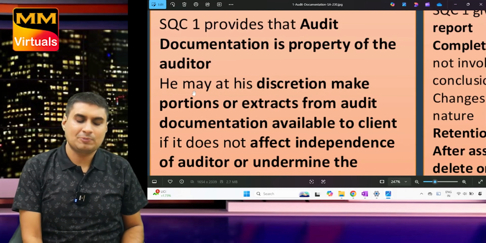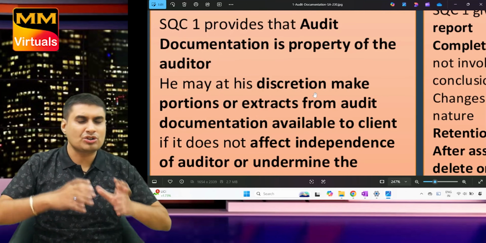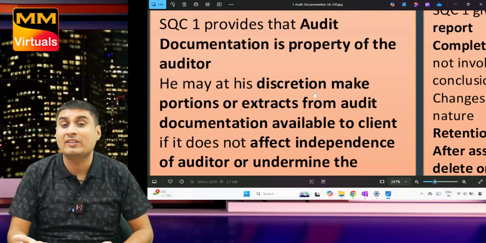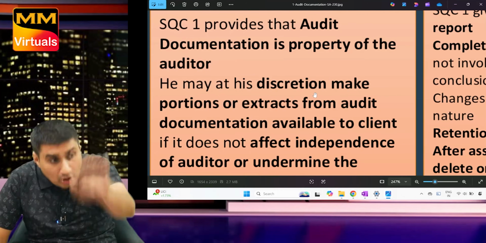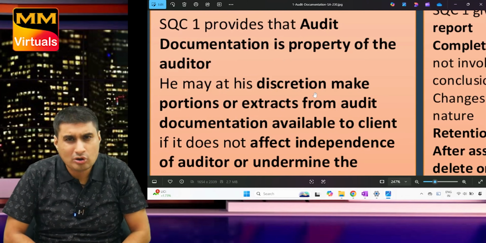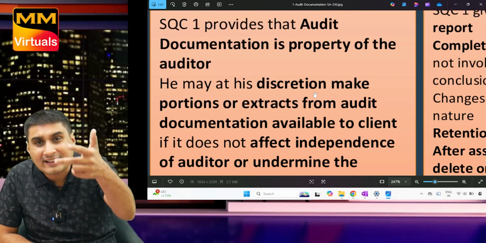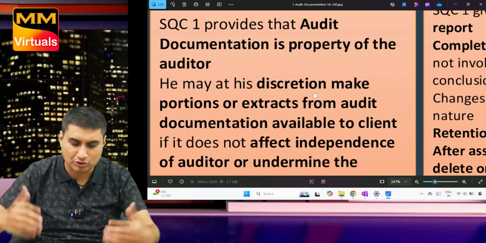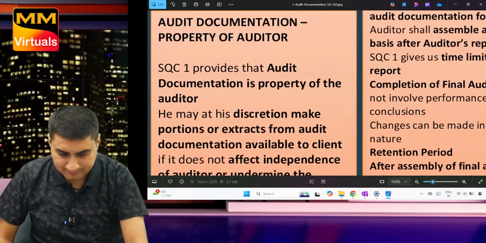Let us read. SQC1 tells documentation is the property of the auditor. He may at his discretion share certain portion or extracts of documentation with the client provided it doesn't affect his independence or reduce the validity of work done. It should not mean I have only worked, I am just sharing with you, for better relations or to accept whatever you want. It should not reduce the validity of work done.